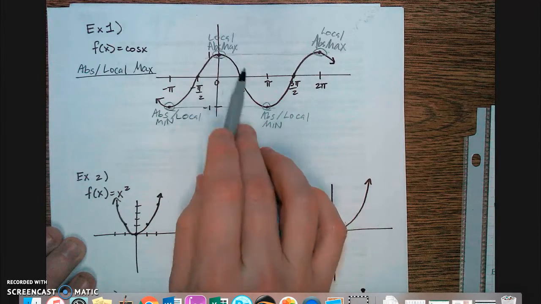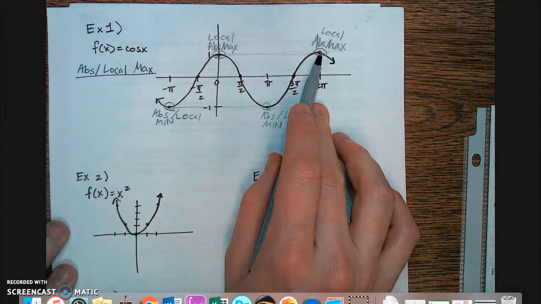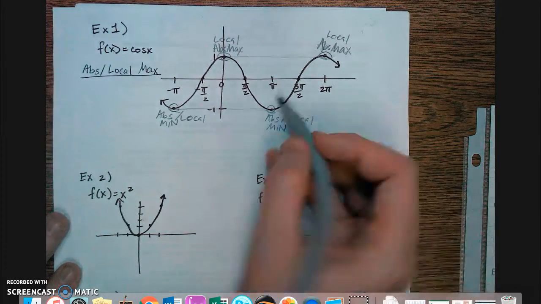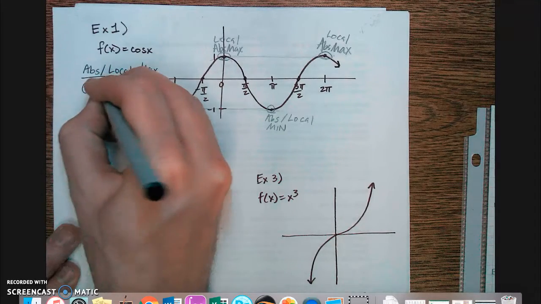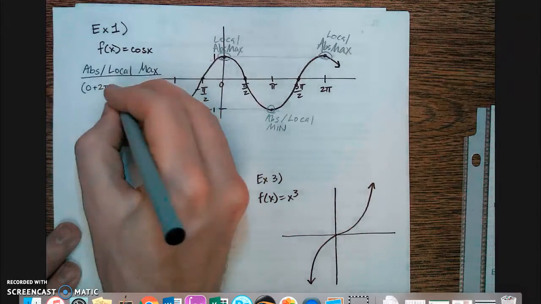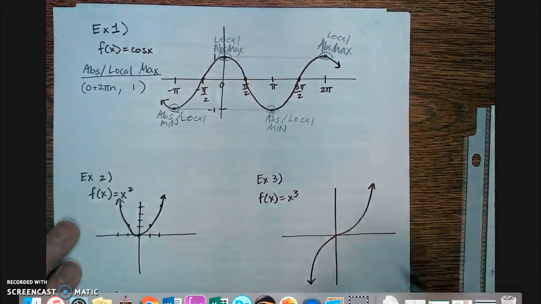So if I start at 0 and add 2 pi, I'll get the next maximum. And I can add 2 pi again and again to get the other maximums. So the rule would be starting at 0, we can add 2 pi multiple times, so 2 pi n. And every time we do that, we get a maximum with a y value of 1.